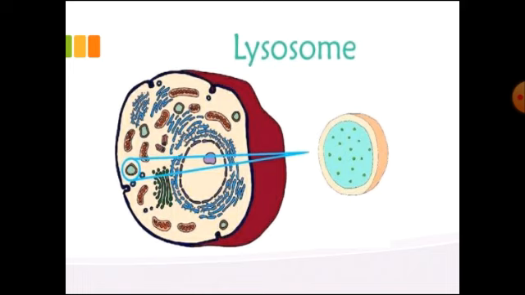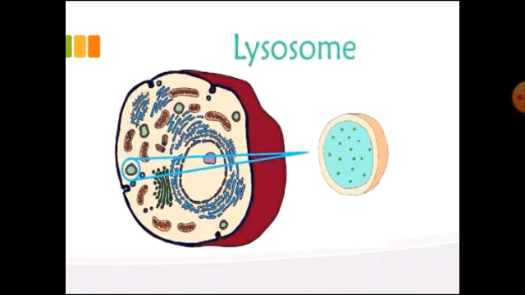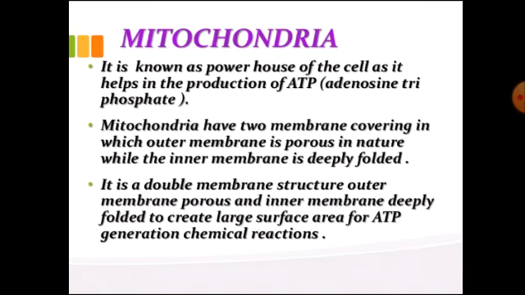They help in the intracellular digestion of food particles. They help in removing dead and worn out cellular organelles by digesting them. Lysosomes are therefore called the cellular scavengers or the demolition squad of our cell. It is also helpful in metamorphosis during the larval stage. The larval forms are digested by the lysosomes to provide the raw material for the formation of adult organs. So in that manner, lysosome is one of the important cell organelles.